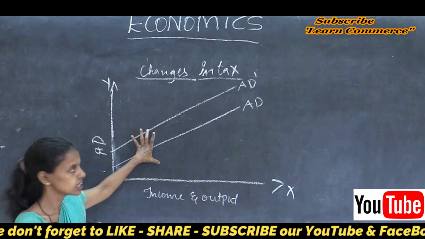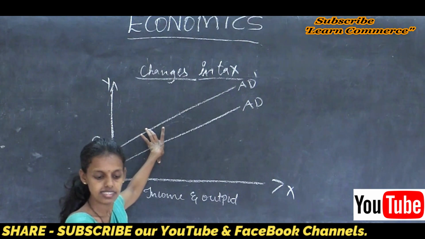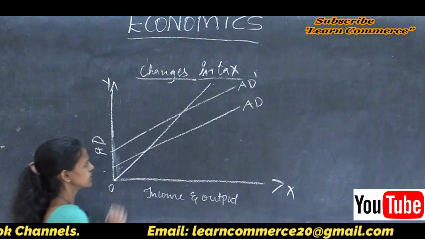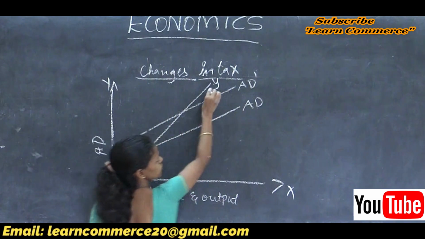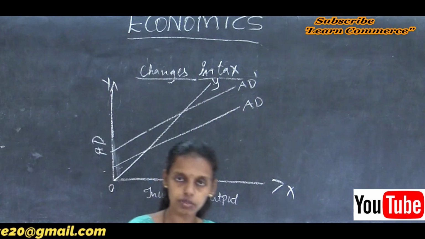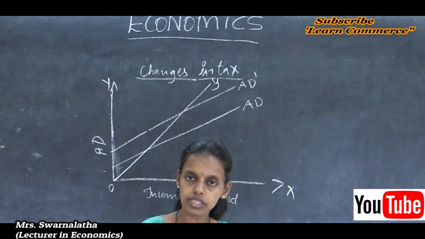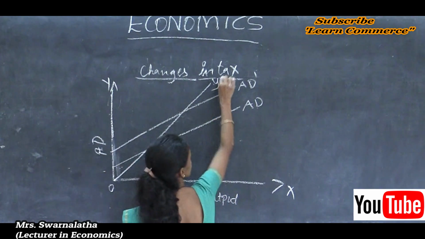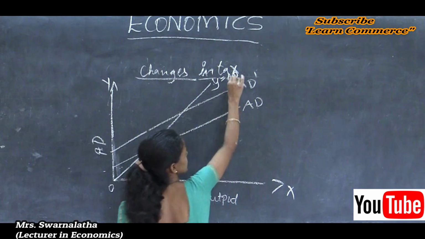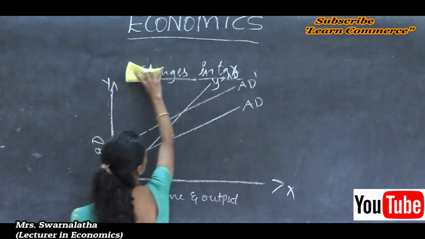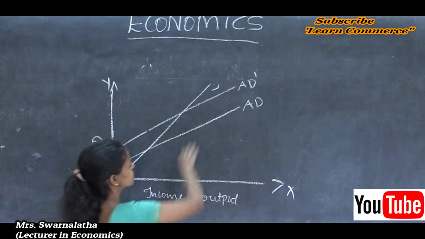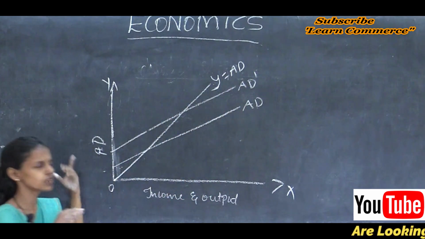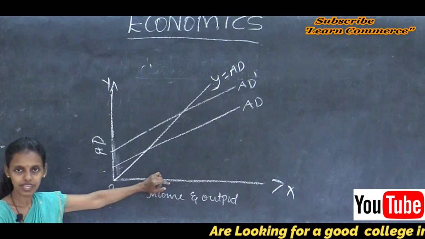This 45-degree line shows the income of an individual, denoted by Y. Y means income. Income is always equal to the aggregate demand, so Y is equal to AD. Here Y is equal to AD, meaning income should be equal to the aggregate demand according to the economic concepts.